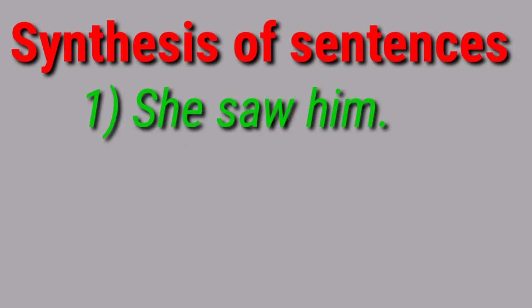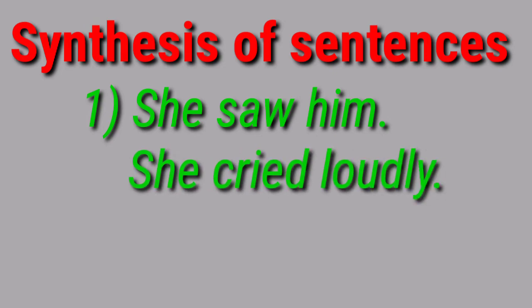For example, she saw him, she cried loudly. These are the two sentences. She saw him, this is one separate sentence, and she cried loudly, this is another sentence, and both the sentences are meaningful. From two sentences we have to make one sentence and it should be simple. What is the simple sentence? In a simple sentence there is one finite verb and one subject only.